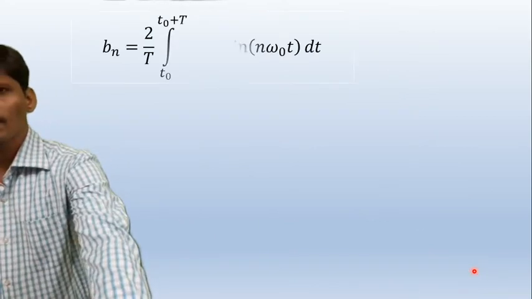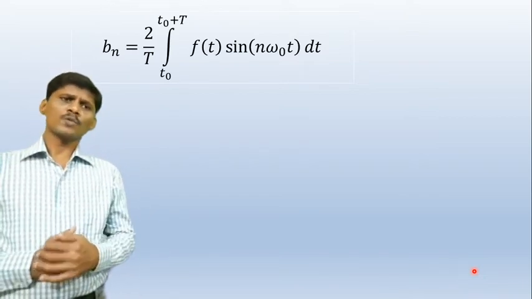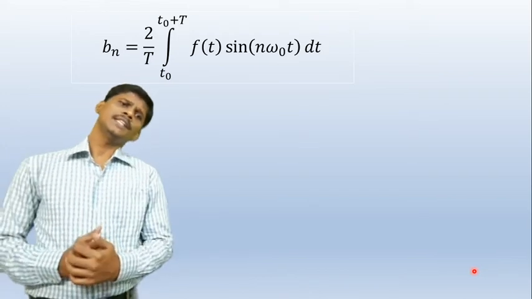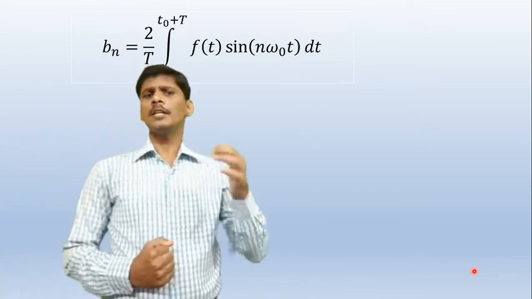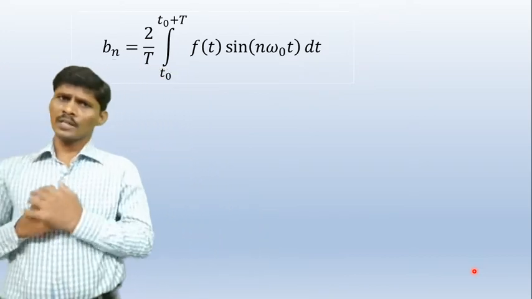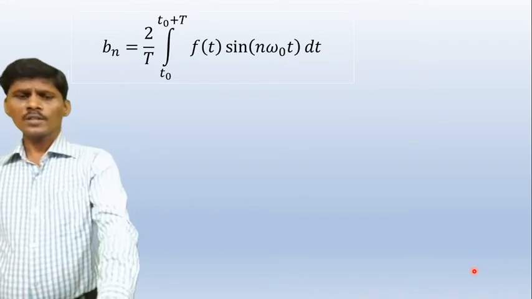Next, calculate coefficient bn. This is the basic expression of coefficient bn: bn is equal to 2 by capital T integral t naught to t naught plus capital T f of t into sine of n omega naught t. From the given waveform, what is the function f of t?